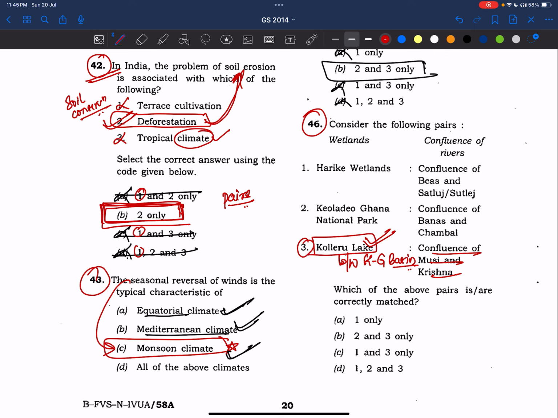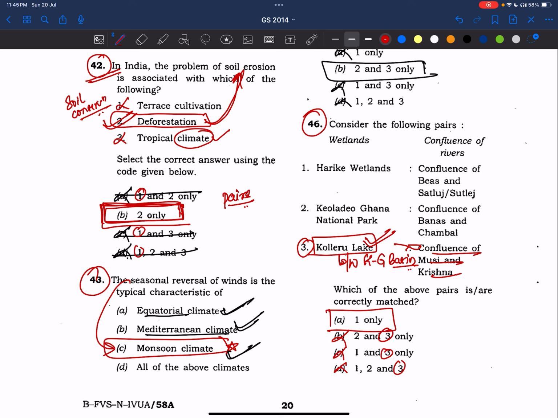What I remember, right? See, this is wrong. It is between Krishna and Godavari, not on Krishna or on Godavari. So see that these two are wrong. The answer is simply one.